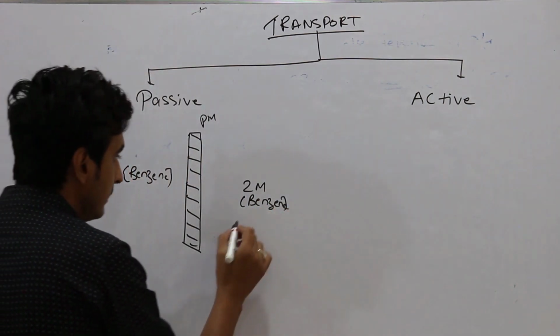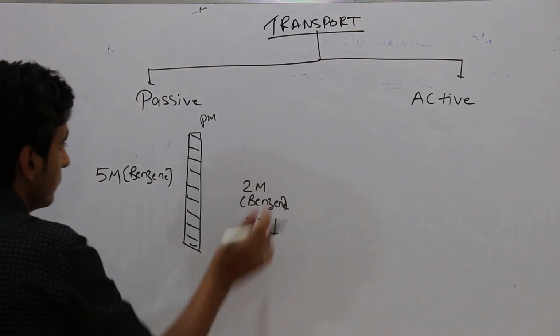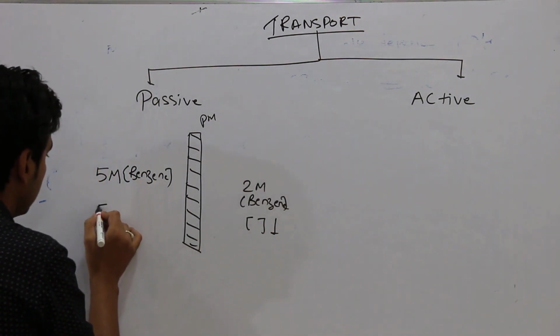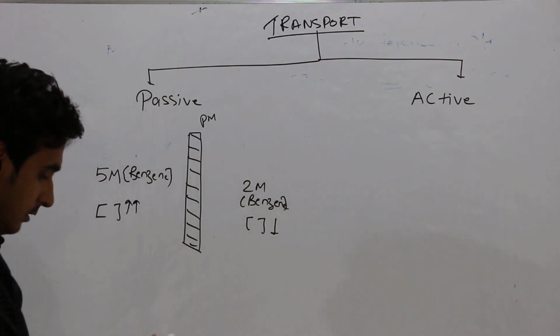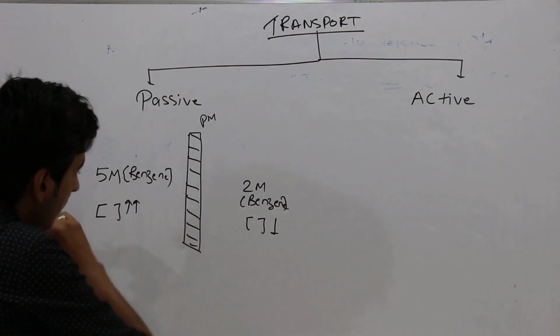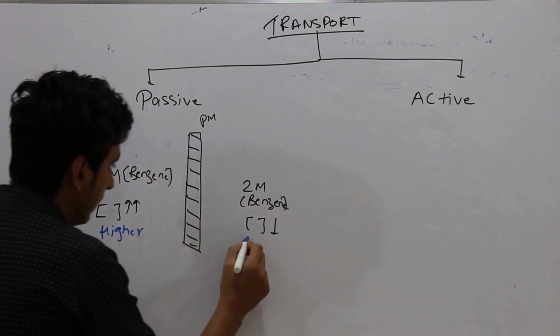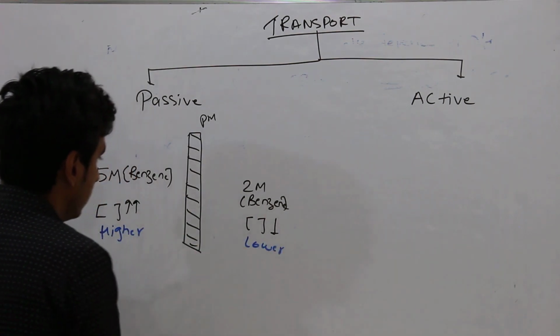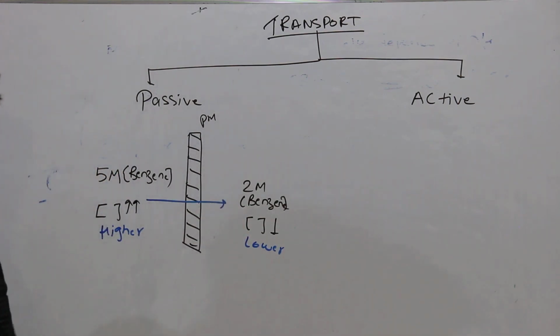So the concentration of benzene is low in the right hand side, and the concentration of benzene is higher in the left hand side. So these benzene molecules can move from higher to lower concentrations. Higher concentration and this is lower concentration. So movement of benzene from higher to lower concentrations.